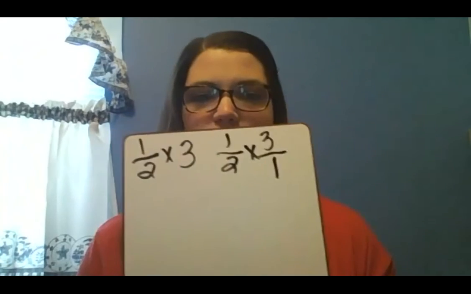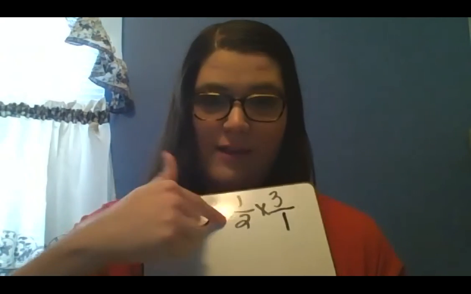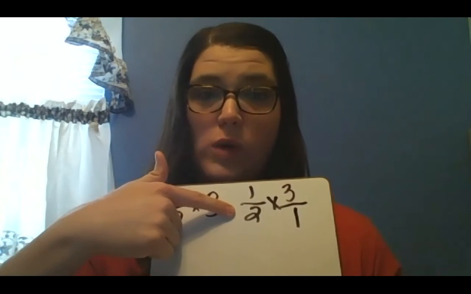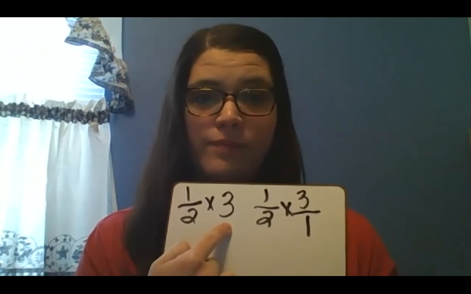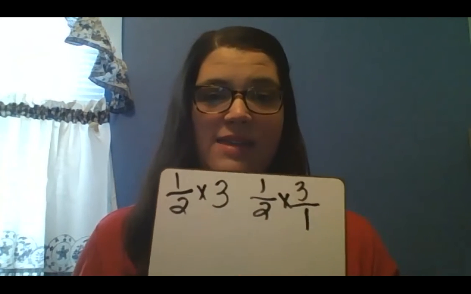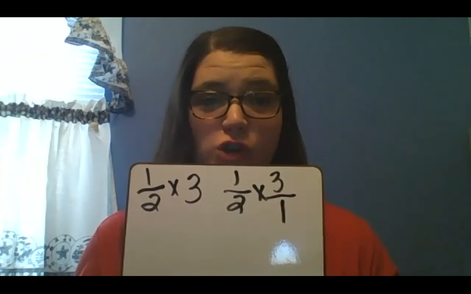So our 1/2 times 3, you can change it to look like 1/2 times 3/1, because 3/1 is the same thing as 3. Okay, and then when you're multiplying, you multiply straight across. So you're going to do 1 times 3. That gives you your numerator of 3.